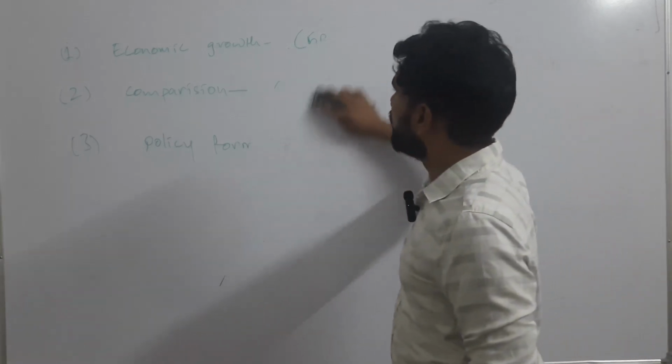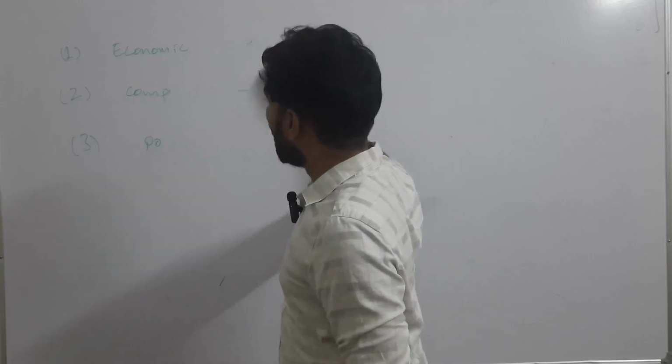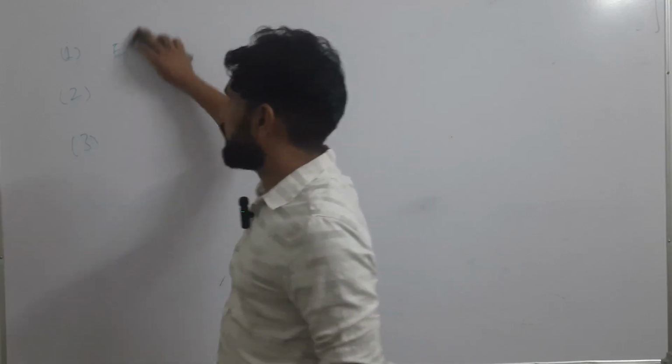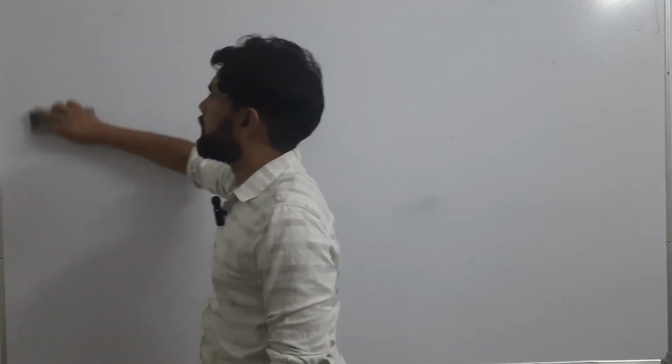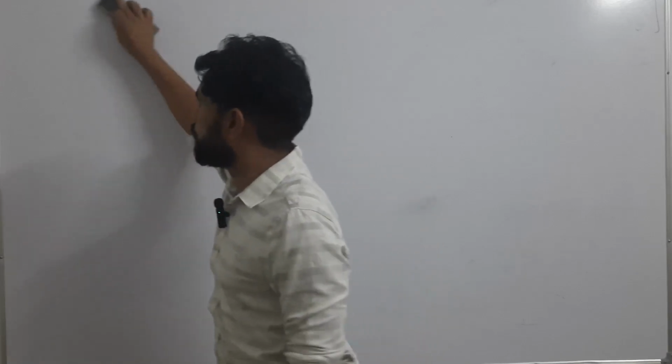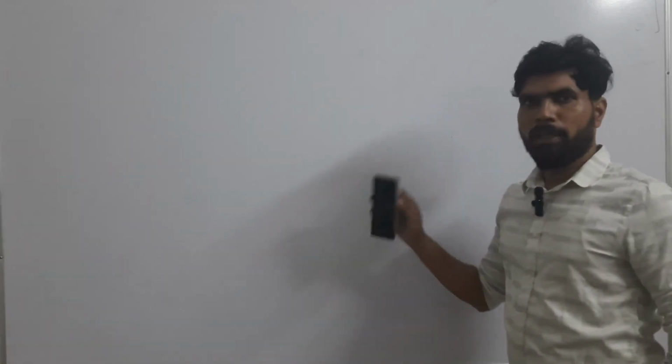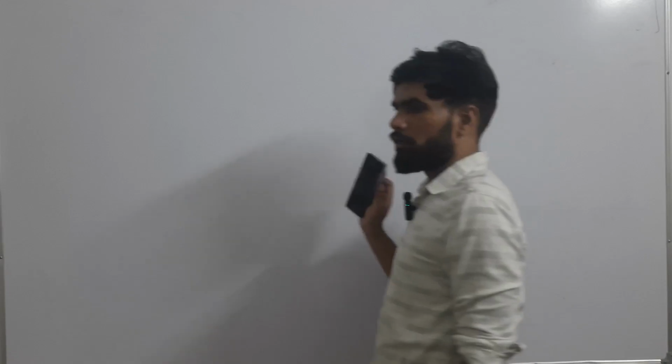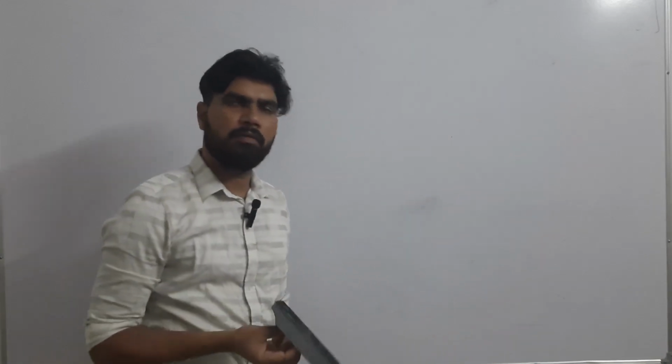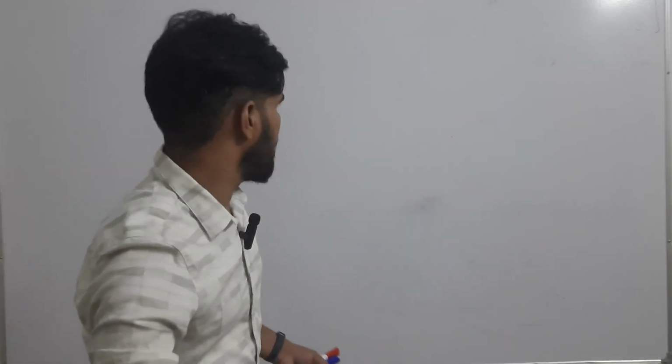Okay. Later we will understand the shortcomings in considering GDP as the whole and sole or the important measure or indicator of growth. What are the problems in that? We will try and understand later in this lecture.